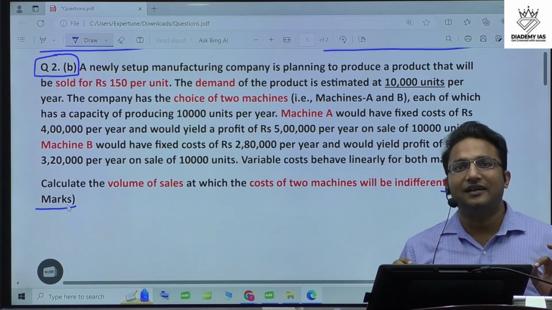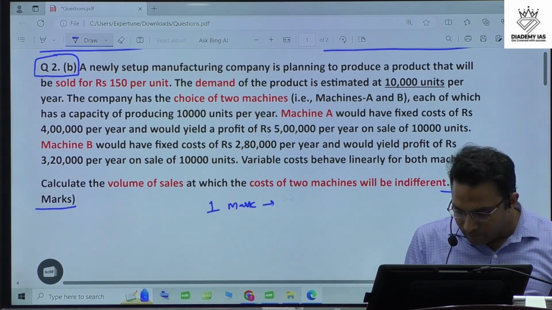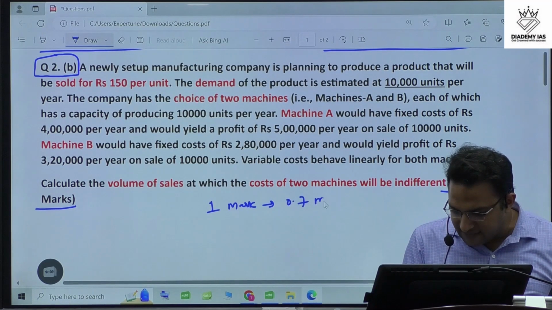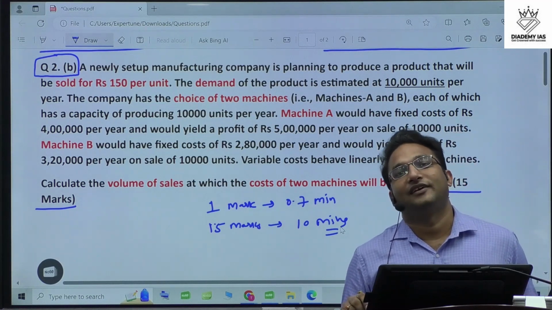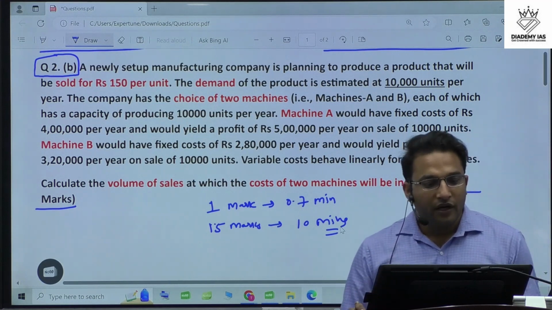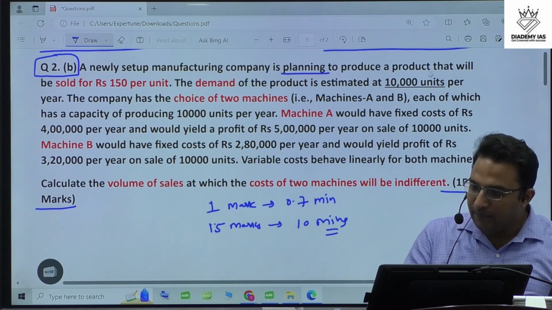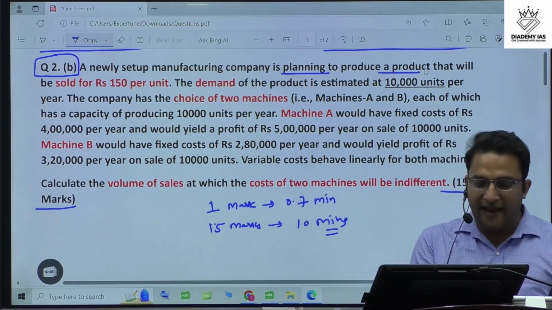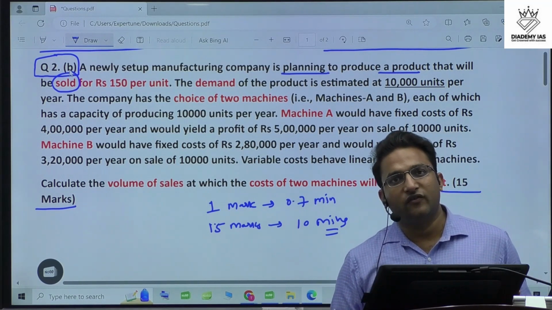For 1 mark, you get approximately 0.7 minute in the exam hall. That means for a 15-mark question, you will get approximately 10 minutes. So in 10 minutes, this question is doable. That's why you should choose this question. Now let's start. A newly startup manufacturing company is planning to produce a product that will be sold at rupees 150 per unit. So the sales price is 150 rupees per unit.